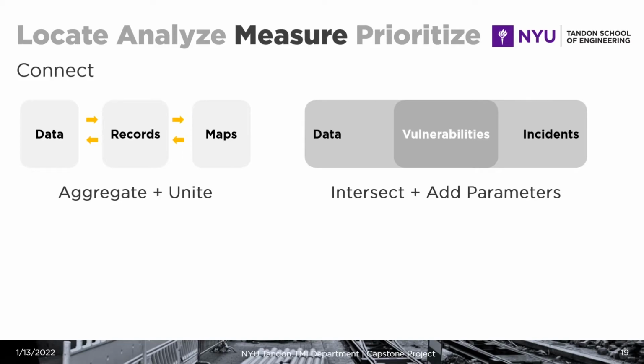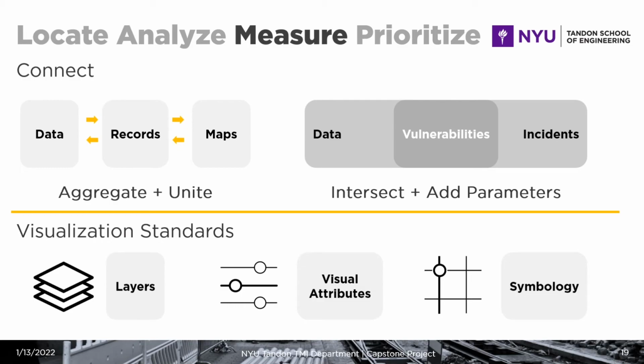This is where we start to connect the data and start to aggregate and unite the different data sets. And we also look for intersections and additional parameters that can be added to create insights with the overlapping of the information. At the same time, we start to create visualization standards referring to the way that layers are managed within any mapping or visualization, the way that visual attributes are going to be generated, and the different symbology that is going to be used in all the visualizations.